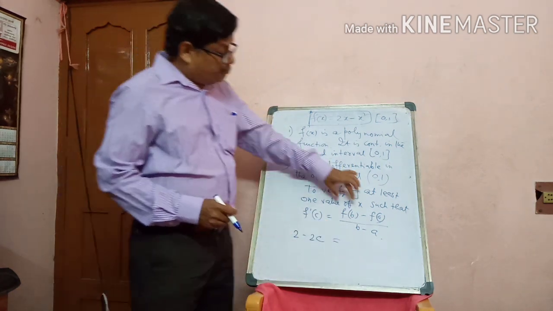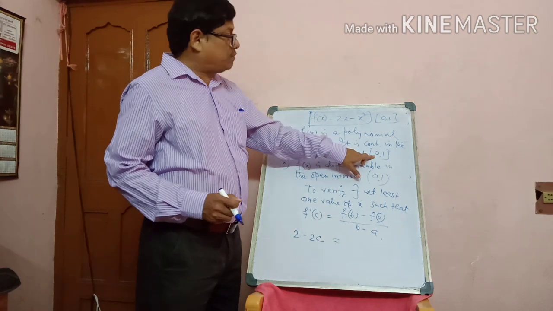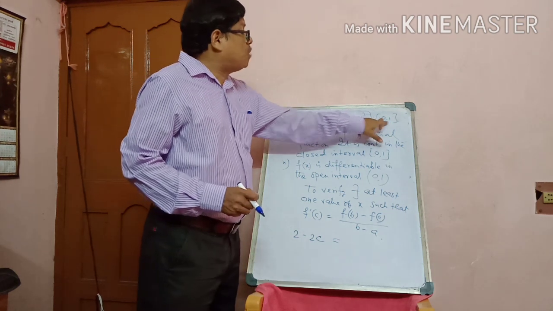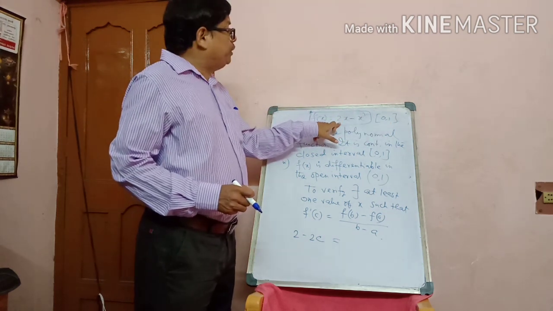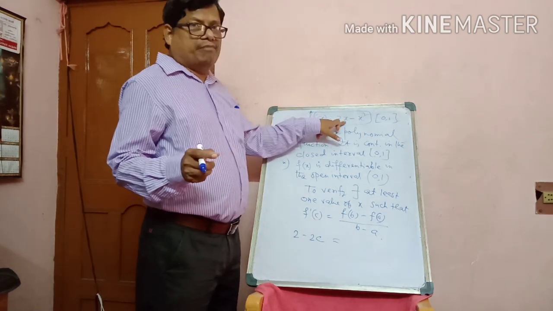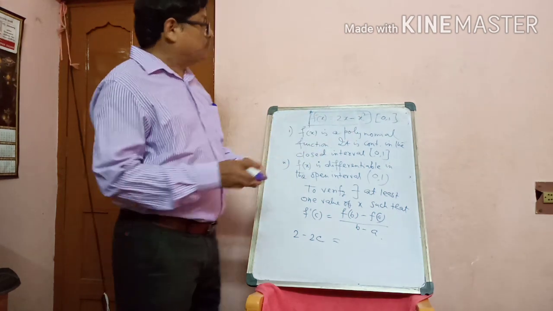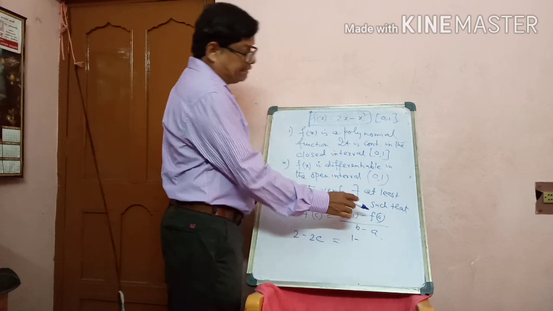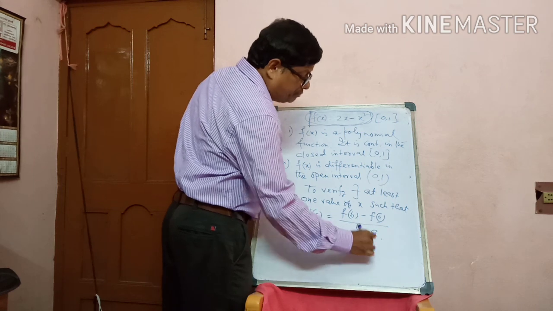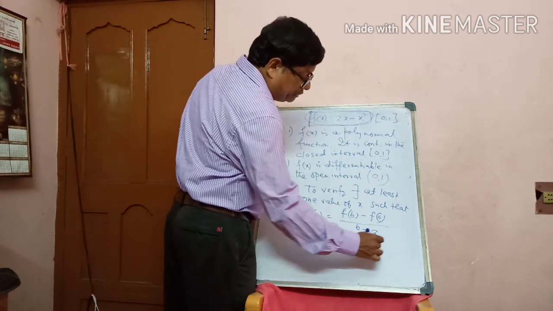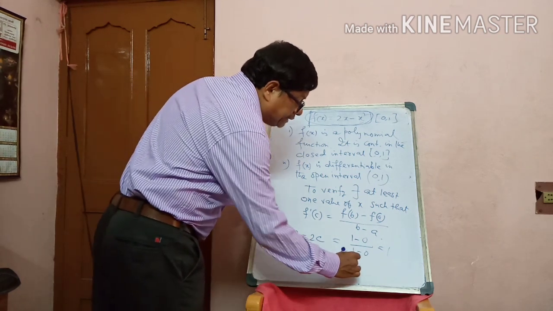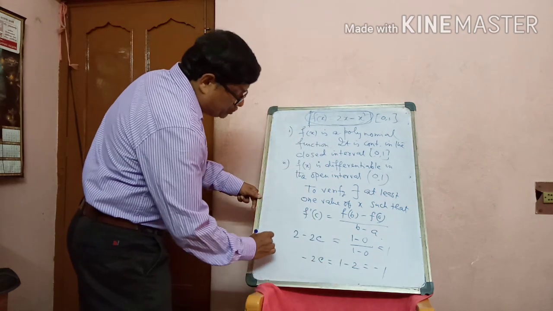you put the value of f(b). Here a is 0 and b is 1. For f(b), put the value 1: 2 into 1 minus 1 will be 1. Minus f(a), put 0, f(0) is 0, by b minus a, 1 minus 0, that is 1. So minus 2c equals 1 minus 2, this is minus 1. So c equals half.